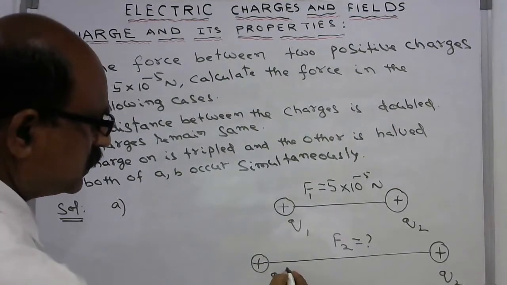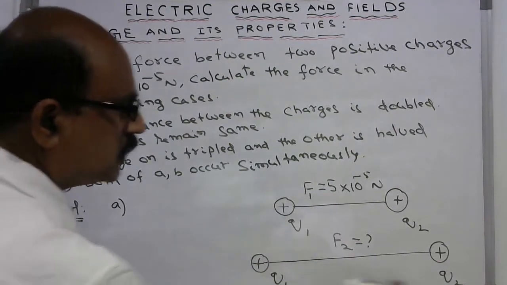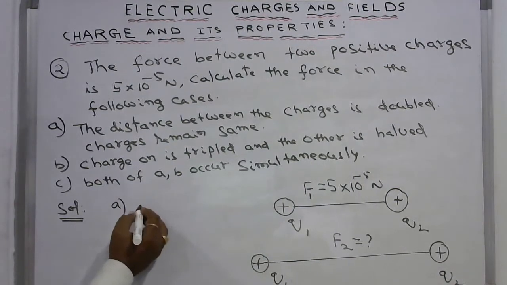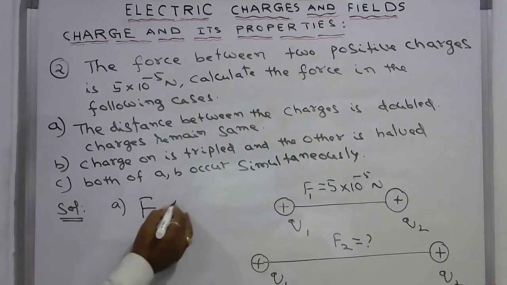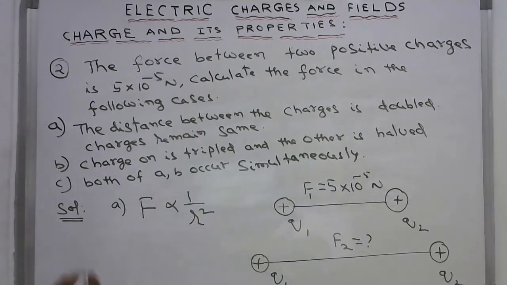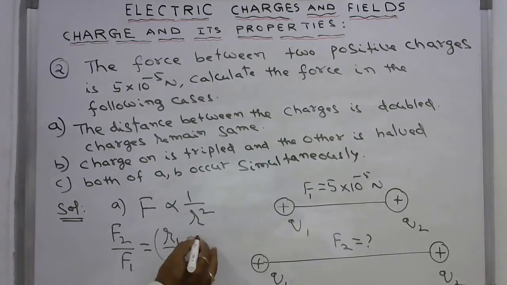So I write here Q1 and Q2, no change. Then we know force is inversely proportional to R square. So F2 by F1 is equal to R1 by R2 whole square.